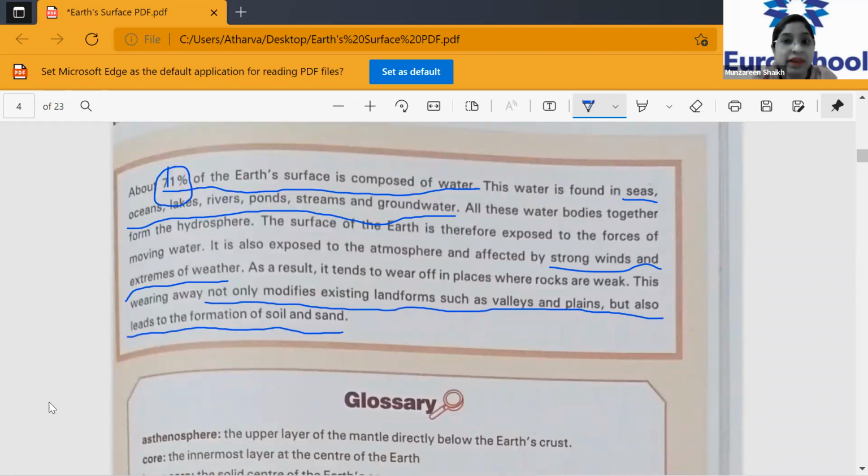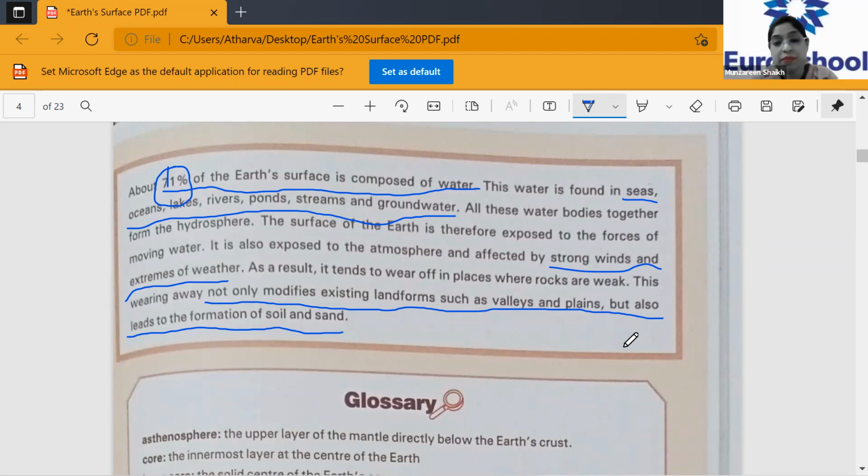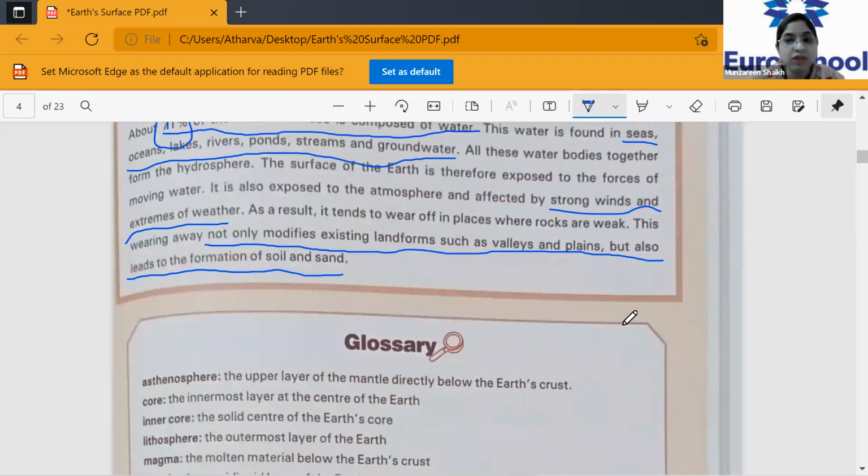So you might get a question, explain the formation of soil and sand. So this is where you get the answer. Clear? Very good, Asta. Very nice. So you had done this earlier, Asta, in the previous class. Yes, ma'am. Good. So you remember, that's more important. Clear, children? Have you all understood till here? Yes, ma'am.